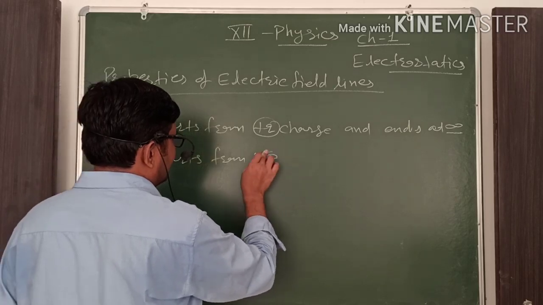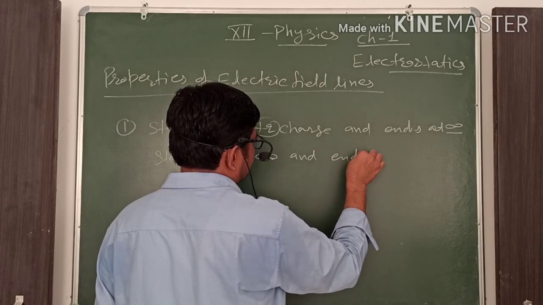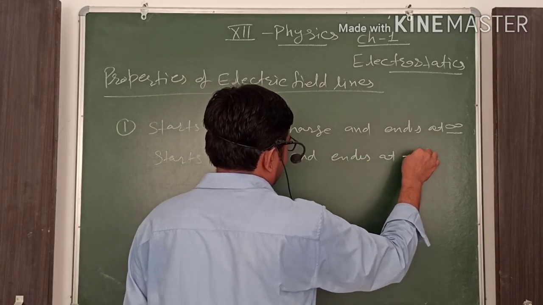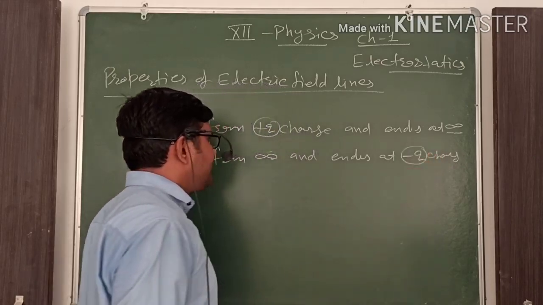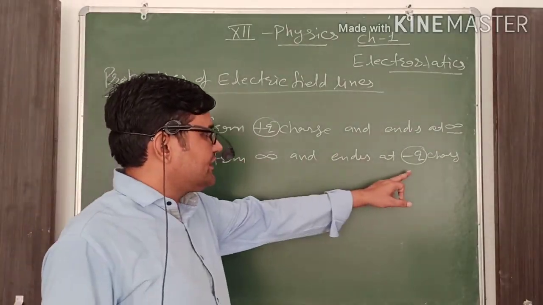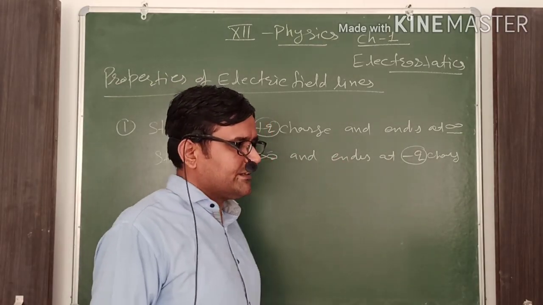Clear? If they are placed near each other, then they start from the positive charge and end at the negative charge.